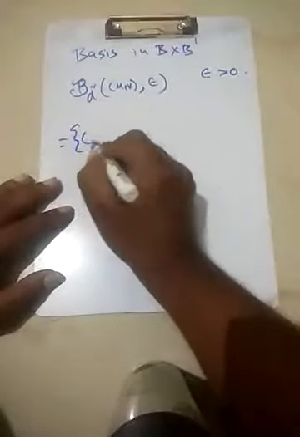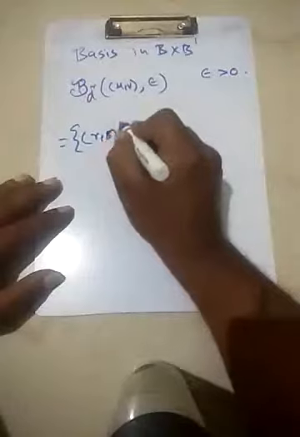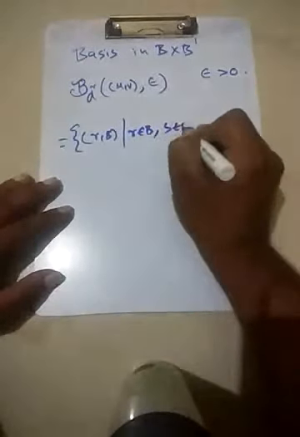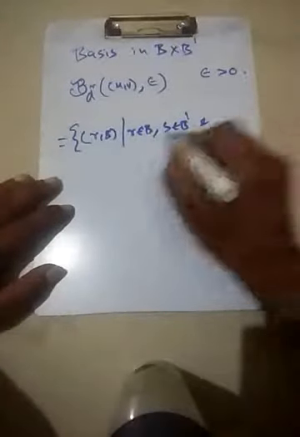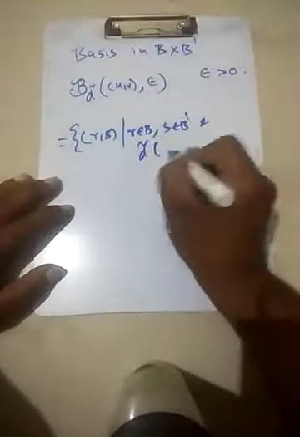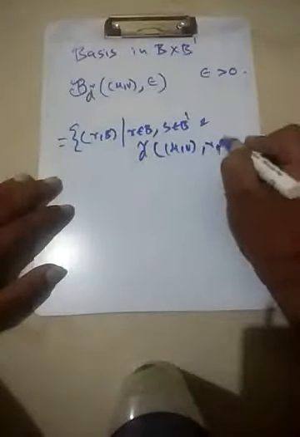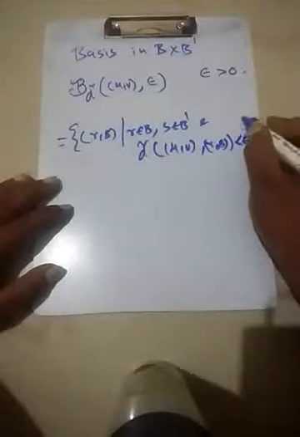It's a collection of the points r comma s such that r belongs to B, s belongs to B dash, and the d tilde distance between u comma v and r comma s is strictly less than epsilon.